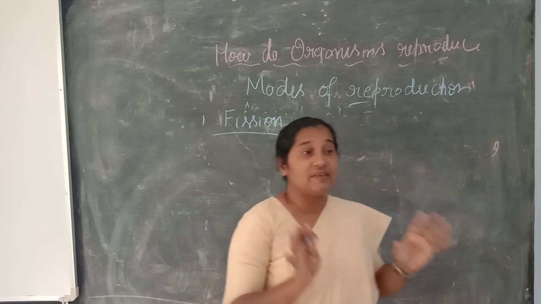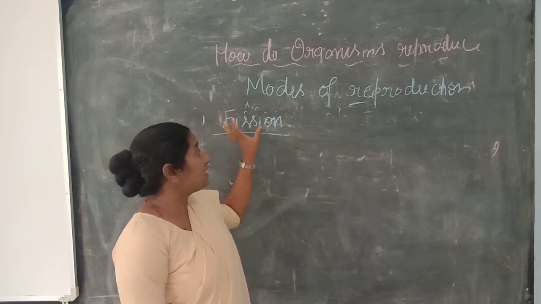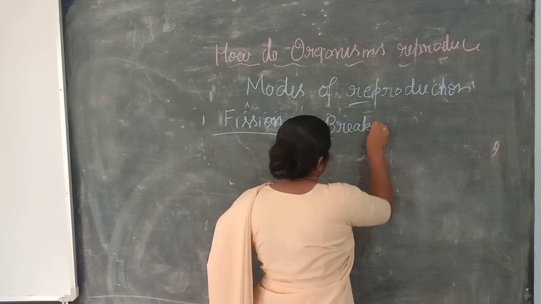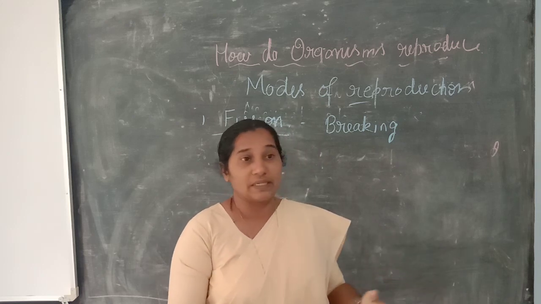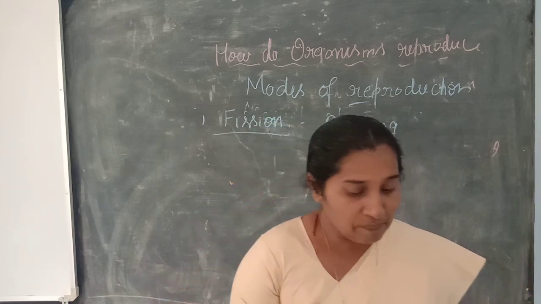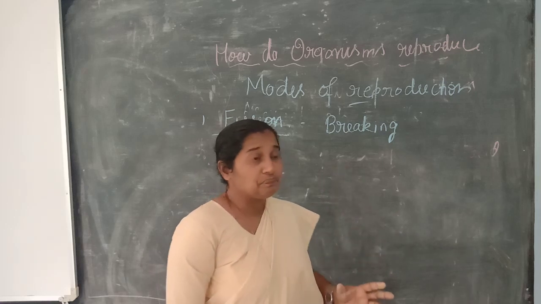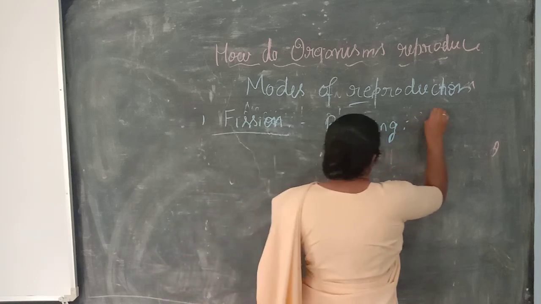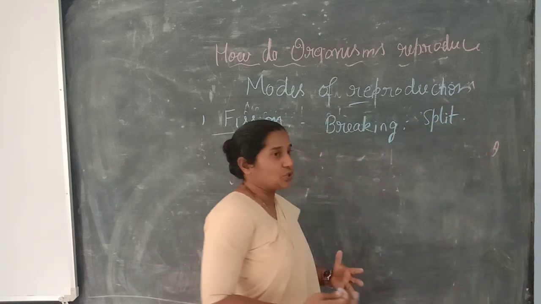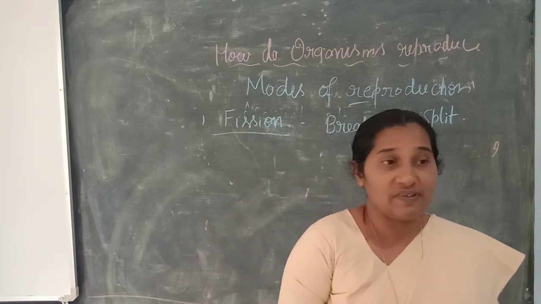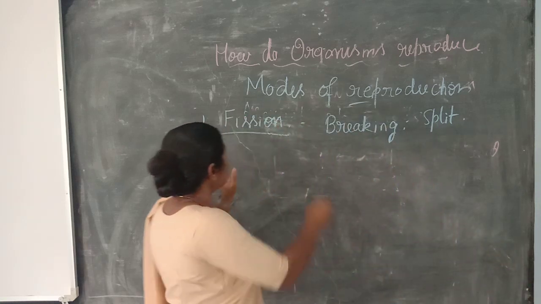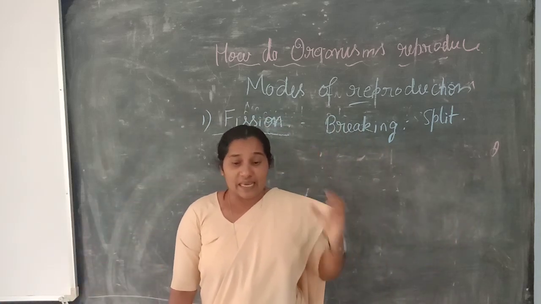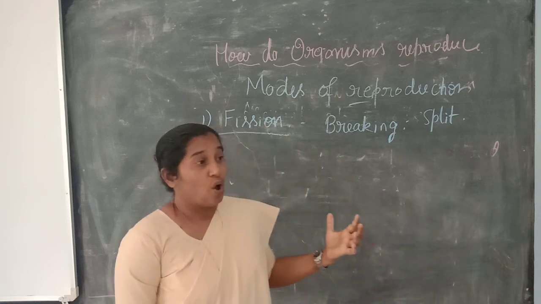Remember students, it is a very important concept. So what is fission? The word fission means breaking, getting broken into pieces. Therefore, fission is where the organism gets split. Remember, the organism gets split into two or more organisms. A very simple concept. Fission is the first form of asexual reproduction, where the organism is able to split into two organisms.